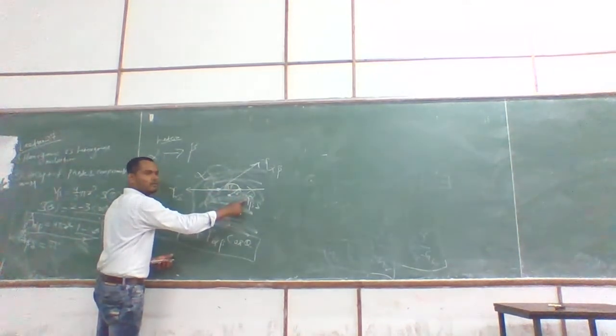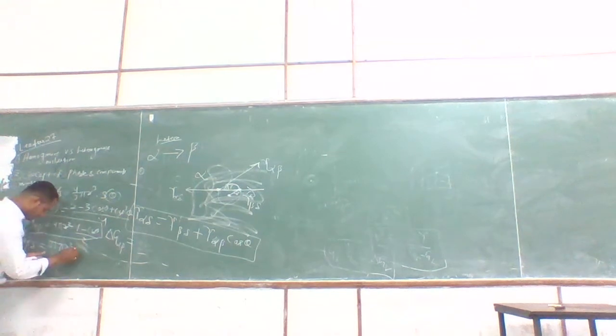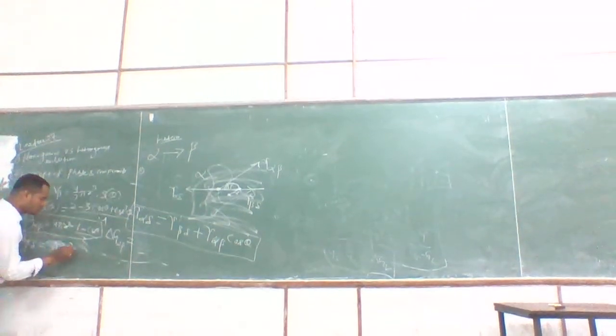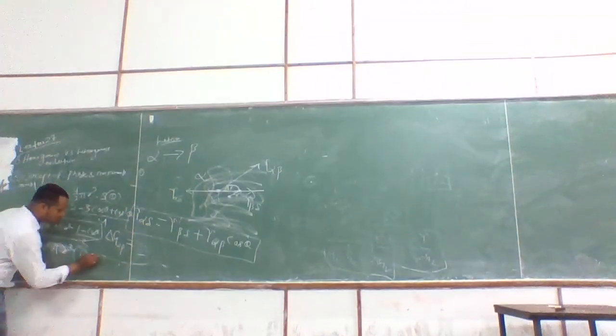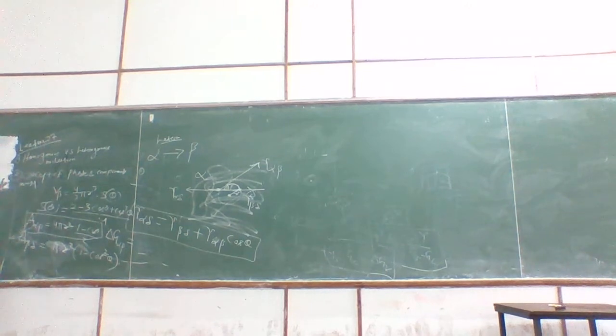Between beta and delta, right? There is an area that is 4 pi r square. No, pi r square. That is 1 minus cos square theta. So these are the formulas you need.